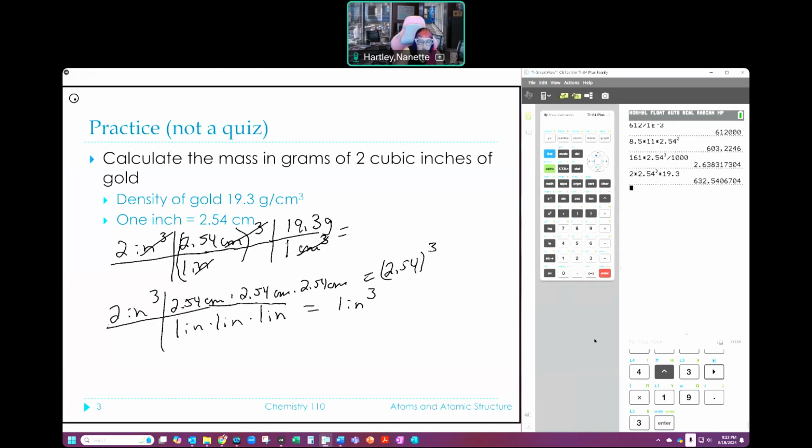Now, looking at the numbers that I've been given, that 2.54 is not relevant. I mean, it is, but I don't use it to talk about sig figs. So 2.54 is infinitely known. Density is also a conversion factor that I've been given. It is infinitely known. So the only number I have that has a number of sig figs that I can work with is the 2. Here it's 1 sig fig. So my answer should be 1 sig fig. So I either report that as 600 or 6 times 10 to the 2 grams. Okay, that's the way I'm going to do that. All right, and it's 1 sig fig because a 2 is 1 sig fig. That's it.